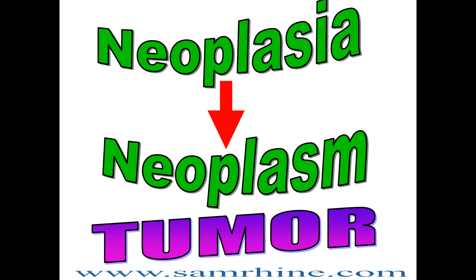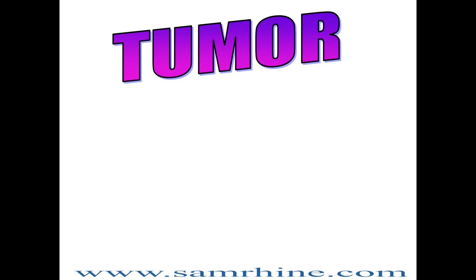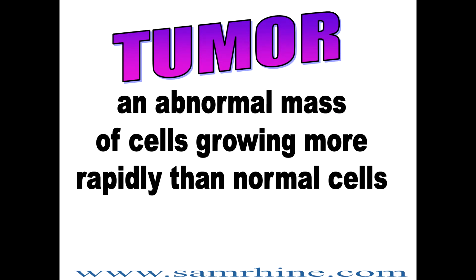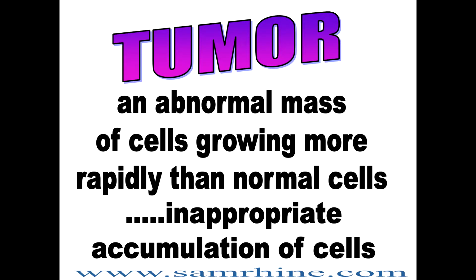Neoplasia leads to tumor formation. A tumor is an abnormal mass of cells somewhere in the body growing more rapidly than normal cells. Or another simple way to define tumor: inappropriate accumulation of cells. For some reason, cells are accumulating, usually in a mass, somewhere in the body when they're not supposed to.